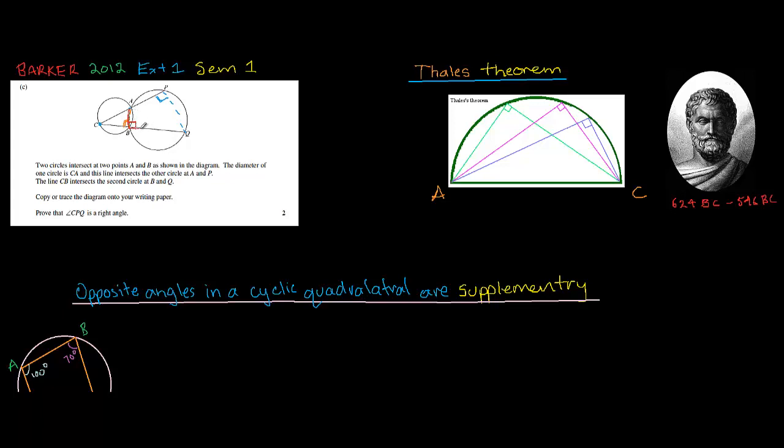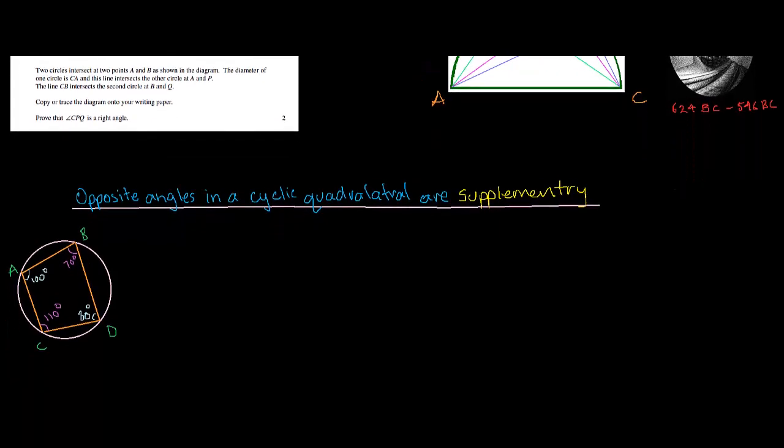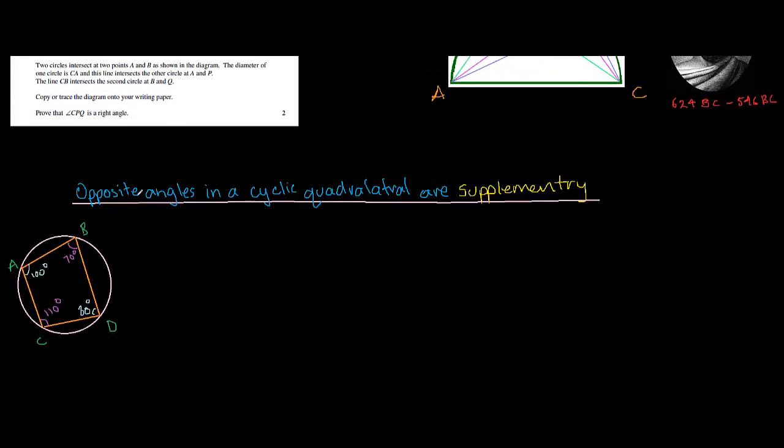So now we've got this little quadrilateral I want you to focus on, APQB. And we're going to introduce a new theorem: opposite angles in cyclic quadrilaterals are supplementary. What that means is we've got this circle here and a cyclic quadrilateral in it, which just means four points, a quadrilateral, on this circle.